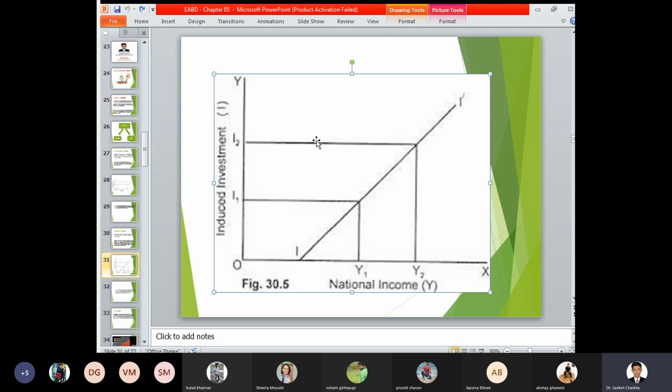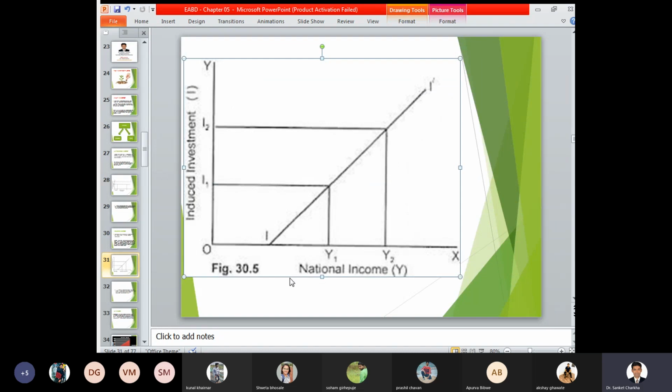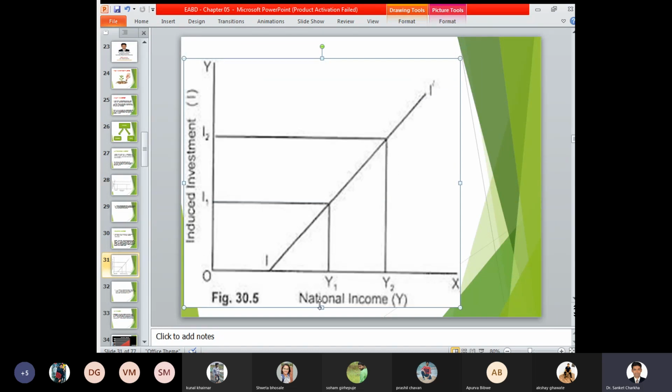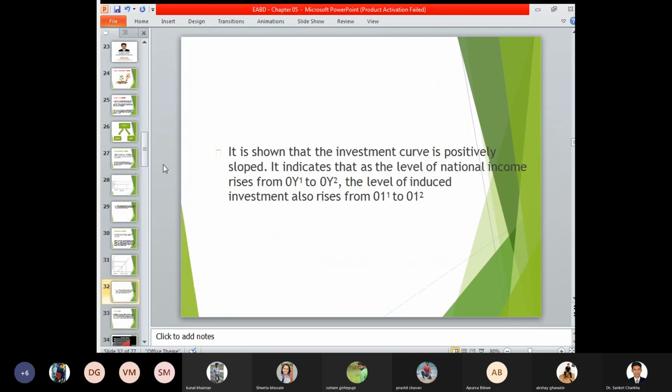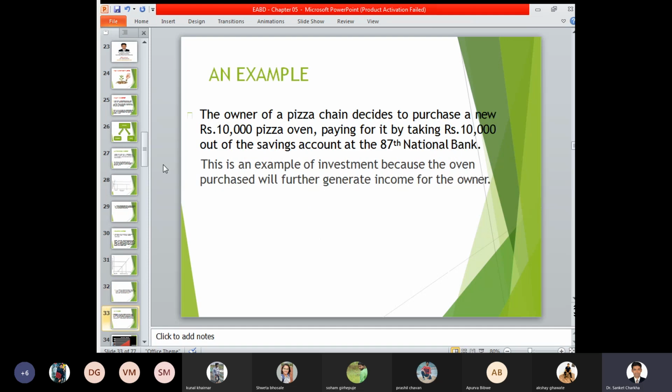So in this way, in case of an induced investment, whether investment is increasing or decreasing, the changes are identified as your income level keeps on increasing or decreasing, and accordingly the changes in that particular curve can be identified, here from 0Y1 to 0Y2 and 0I1 to 0I2.